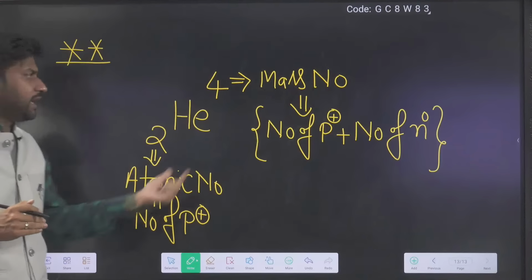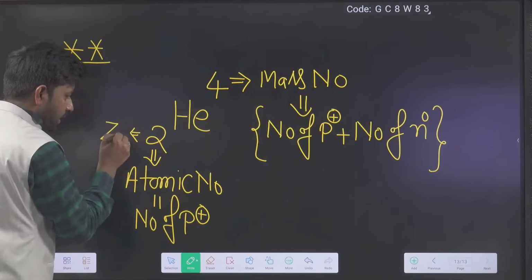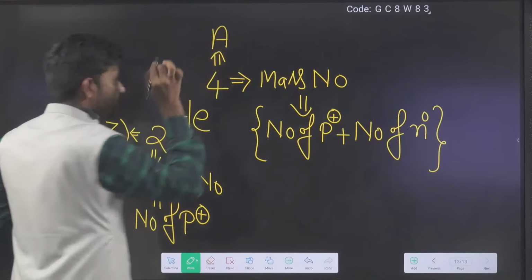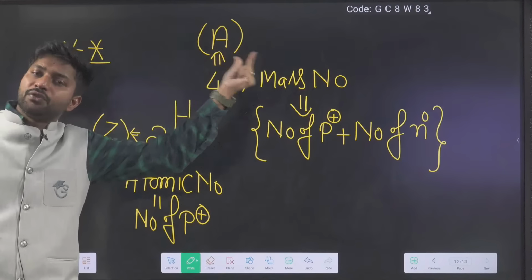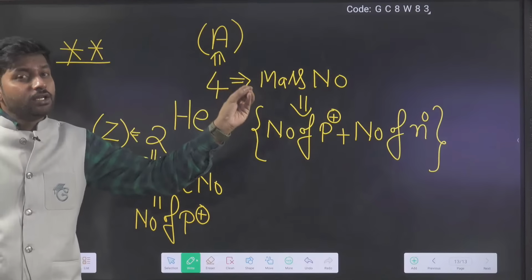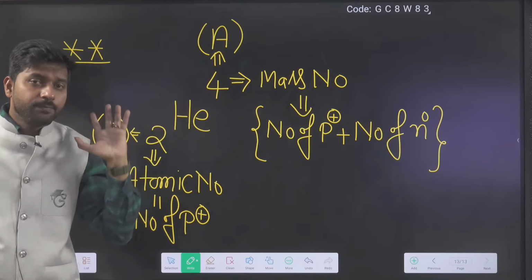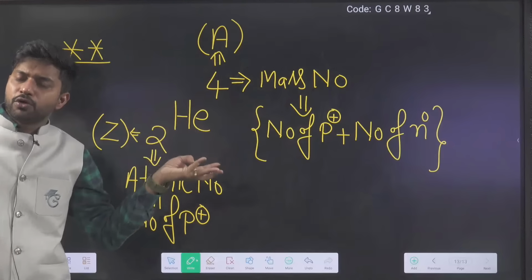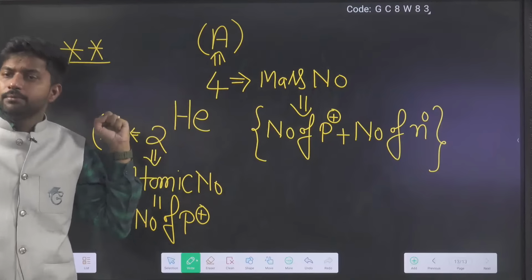This is represented as Z and this is represented as A. With the help of Z and A, we can find electrons, protons and neutrons inside any atom. So we will discuss a few examples of how many electrons, protons, neutrons are present and how to count them.